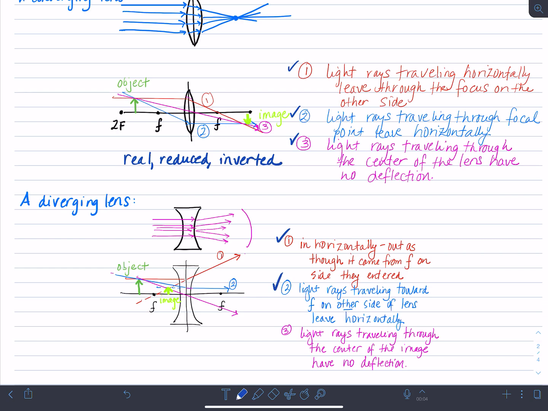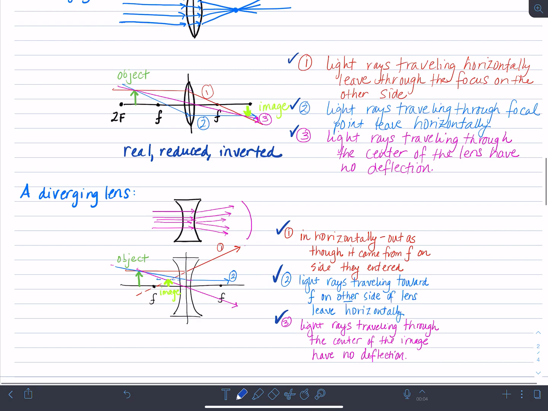And then again, the third path is that if they're going through the center of the lens, then there'll be no diffraction at all, no deflection, no bending, okay? And then you can see here what we have again by the little green right there. That's our image. And the image for this diverging lens is clearly a virtual image. It is reduced in size, and it is upright.